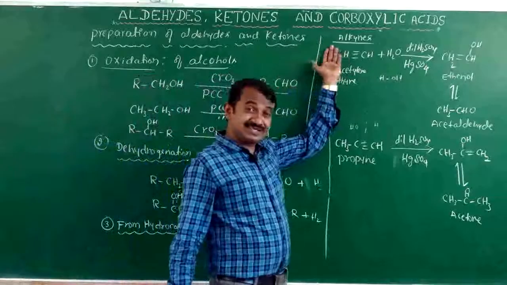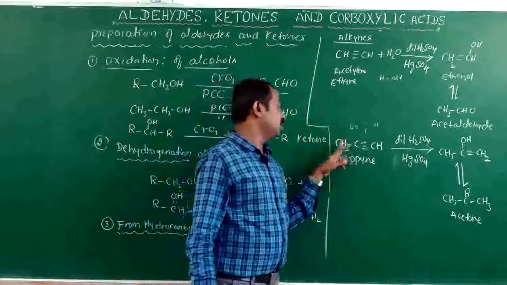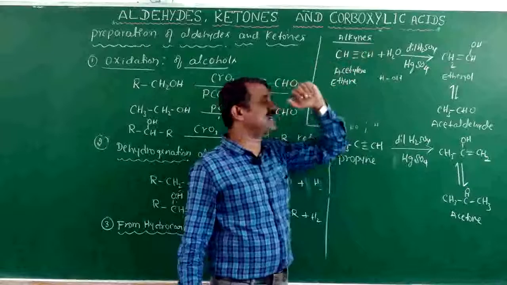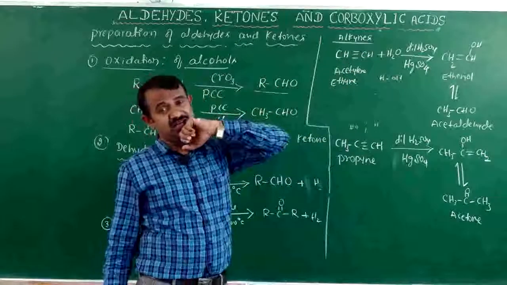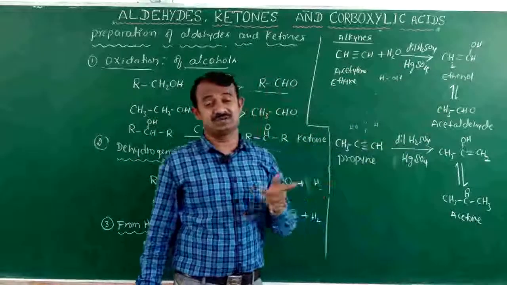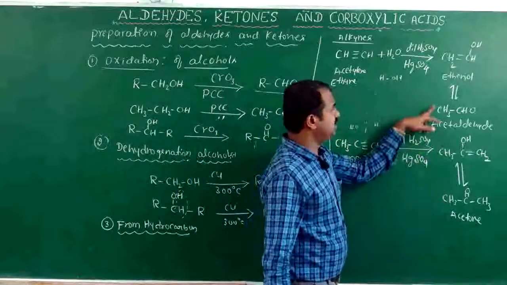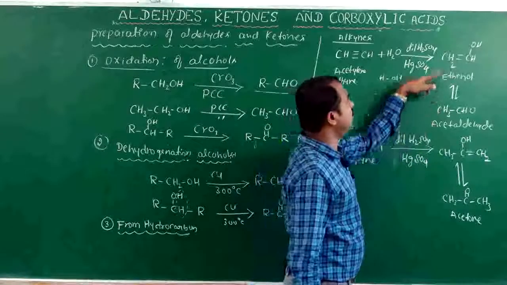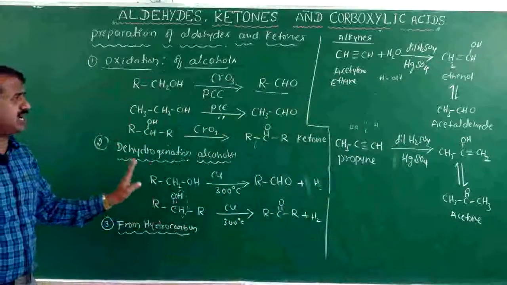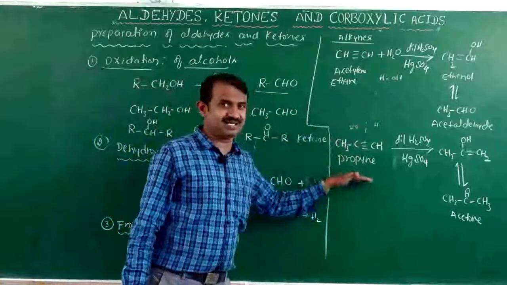This was in the previous year in hydrocarbons. We already discussed it in the hydrocarbons chapter, the chemical properties of alkynes. Alkynes react with water in the presence of mercury sulfate, hydration, to form an aldehyde or ketone through keto-enol tautomerism. This is aldehyde and enol tautomerism. These are the preparations of aldehydes and ketones from the previous chapter.